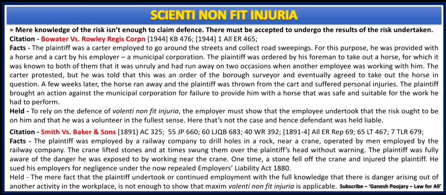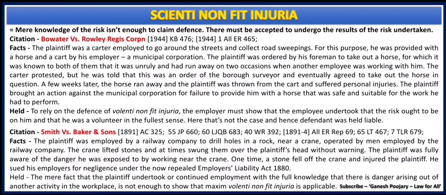A similar story goes with Smith versus Baker and Sons, where an employee working for a railway company, that is Smith, was aware that while doing his work there is always a risk from the crane passing stones over his head, and in one accident a stone fell down and he got injured. Baker and Sons tried to prove that Smith was aware of the risk and had given consent, but the court said yes, Smith was aware of the risk involved in the job, but he never gave consent to die or get injured because of a falling stone, and the employer has to give compensation to the employee, which is what was held in this particular case law.